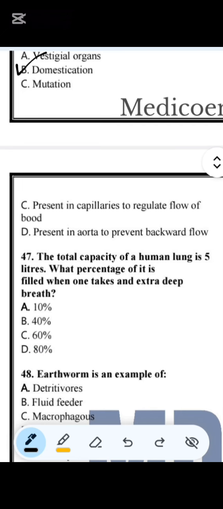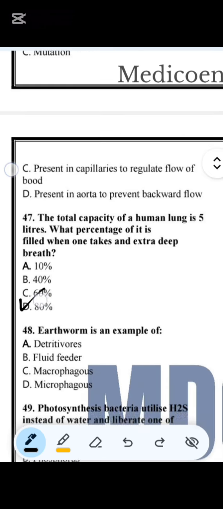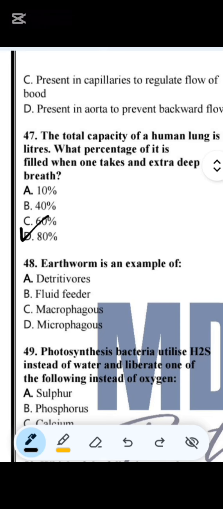Question number 47. The total capacity of human lungs is 5 liters. What percentage of it is filled when one takes an extra deep breath? It is 80%. Question number 48. Earthworm is an example of, so earthworm is basically a detritivore.